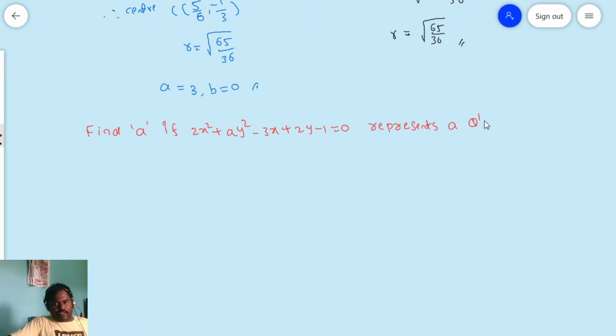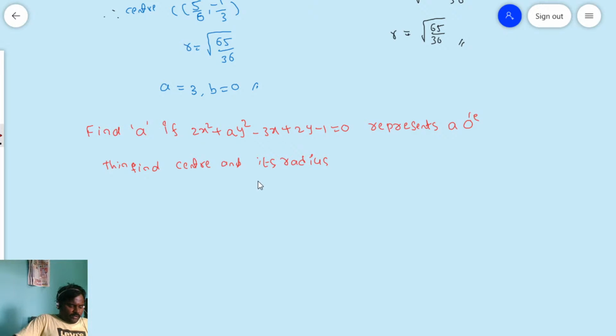Friends, this is 2x square plus a y square. I am writing the shortcut here symbolically, circle. If it is also a circle, then find the center and its radius.